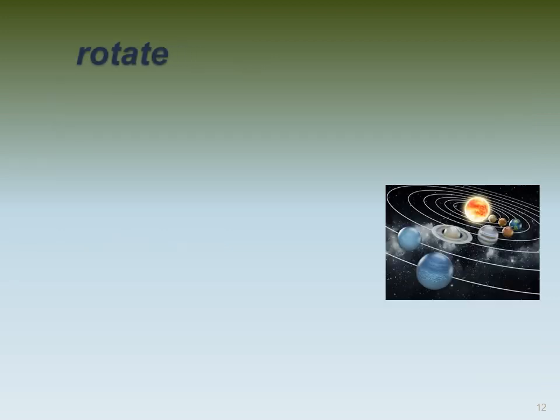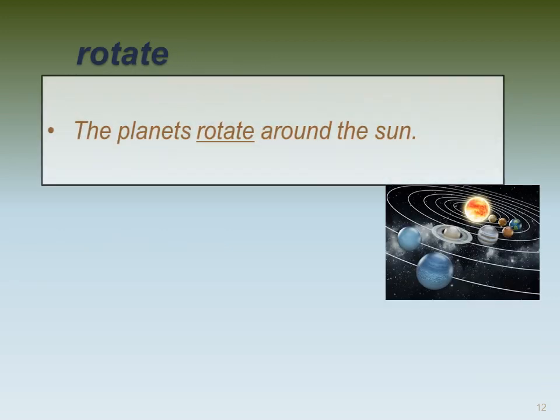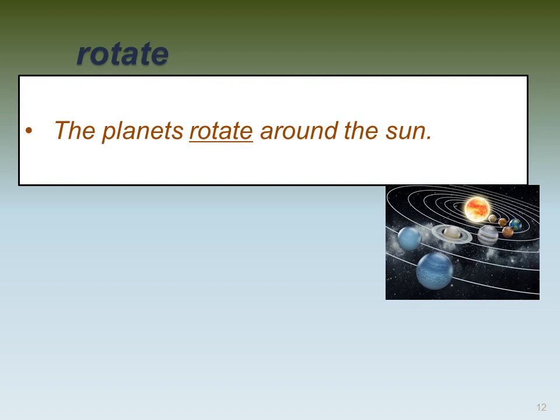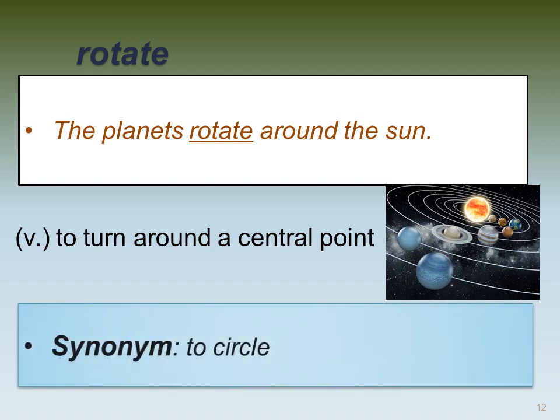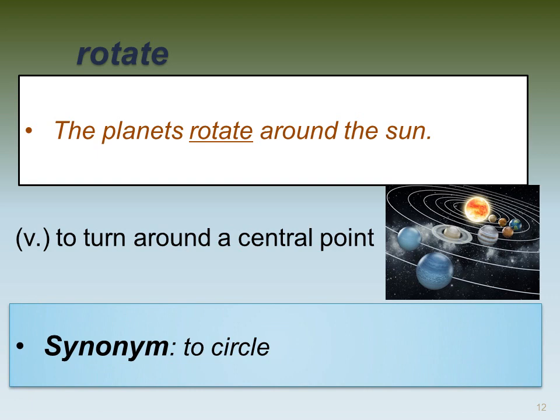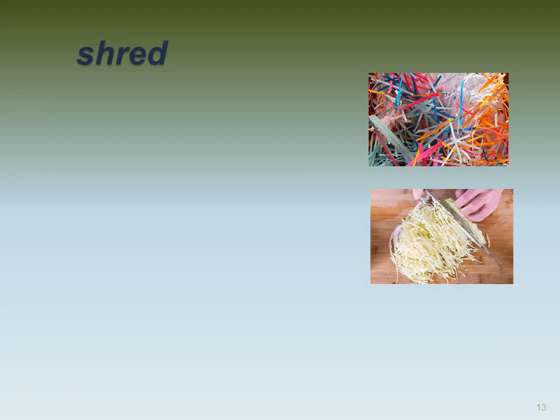Next word we have is rotate. Rotate, as in this example, the planets rotate around the sun. So rotate means to turn around a central point. To circle, the synonym.